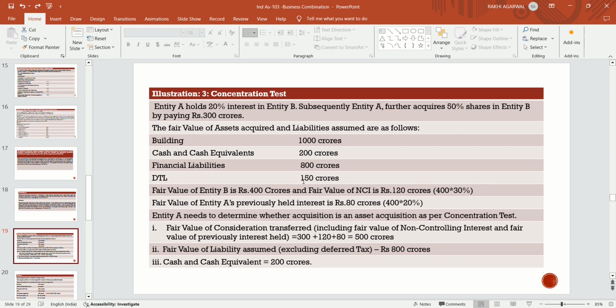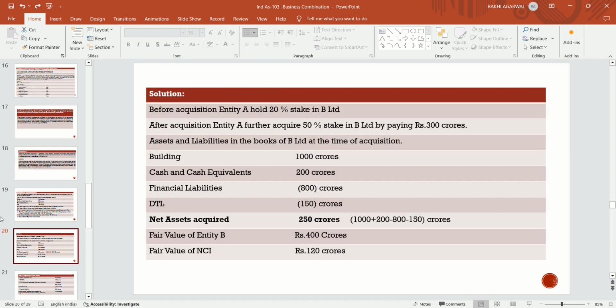Now entity A needs to determine whether this acquisition is an asset acquisition or a business combination by using the concentration test. Because what the concentration test says is, if 90% or more of the gross assets are concentrated, it is a case of asset acquisition. So we will determine that.